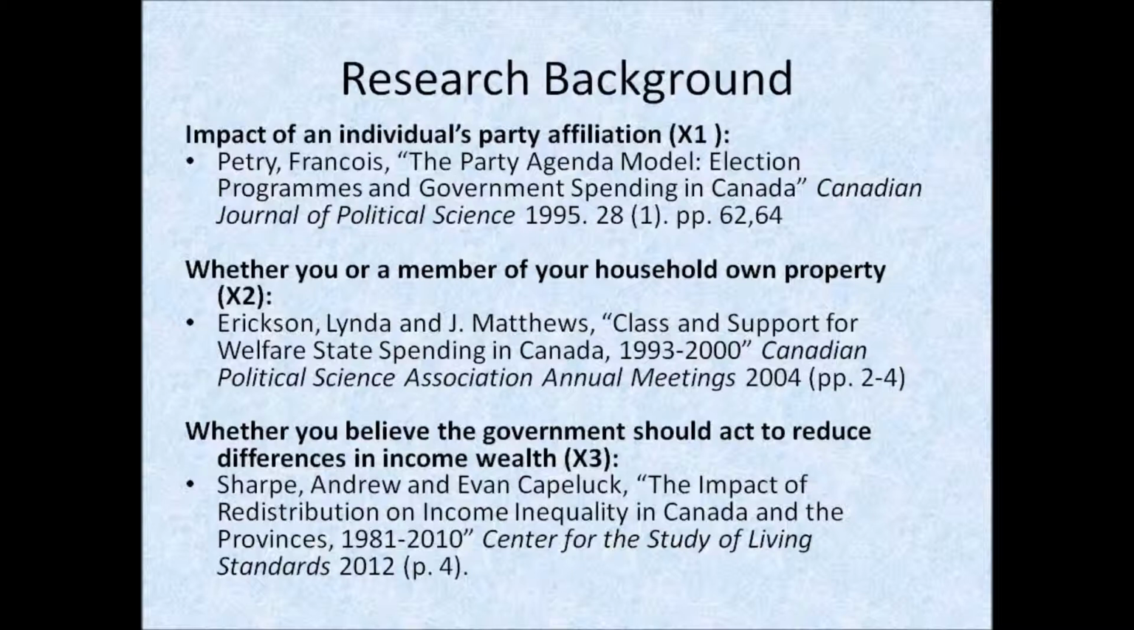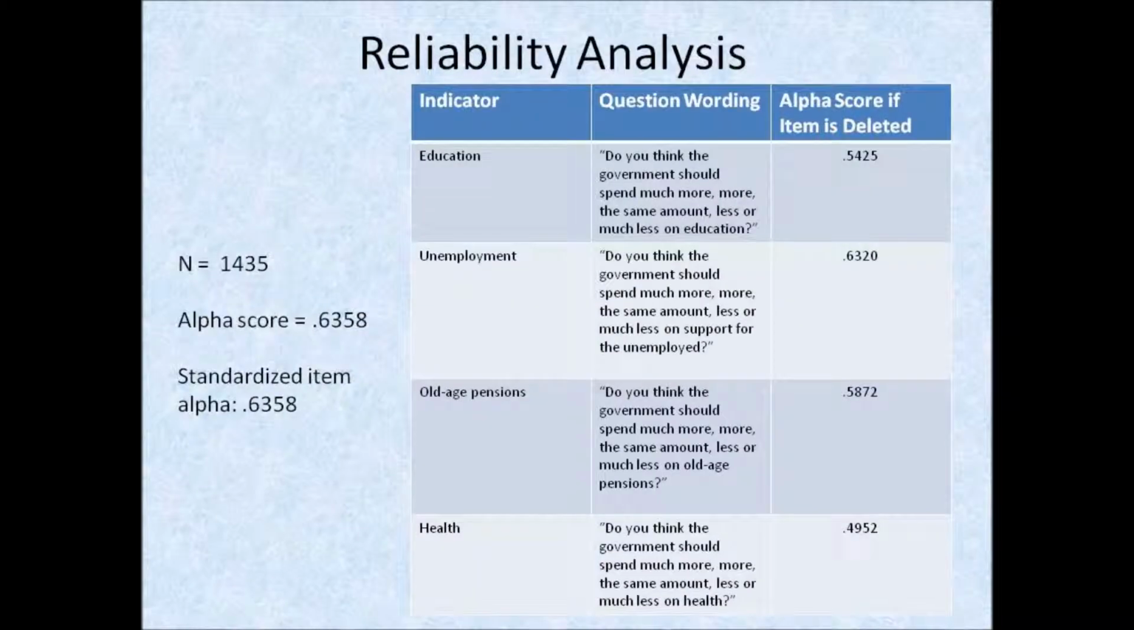My own research builds on previous research which has looked at how party affiliation, property ownership, and the view that a government should intervene to reduce differences in income inform a respondent's level of support for social welfare programs. According to a study done in 1995, Petrie found that conservatives take the lead in funding for national defense, but come in third place when looking at funding for social welfare. Erickson and Matthews found that if a respondent did not own property and thus had lower levels of income, then he or she would be more likely to support social welfare. And finally, Sharp and Capluck's 2012 research paper on redistribution in Canada included important information on the negative effect of rising inequality on social welfare.